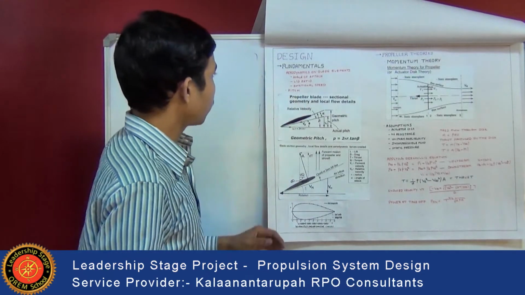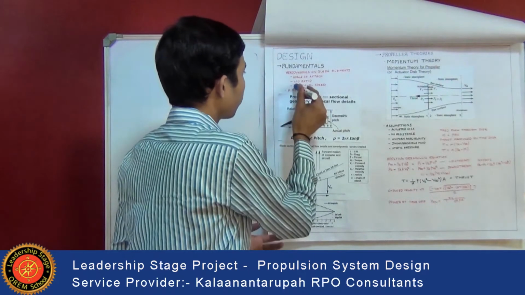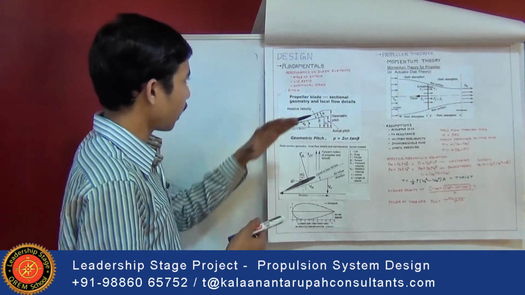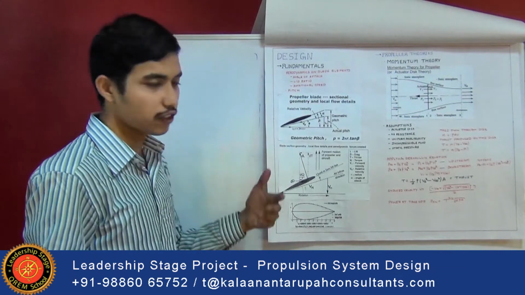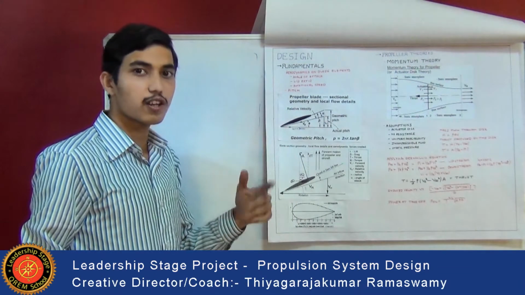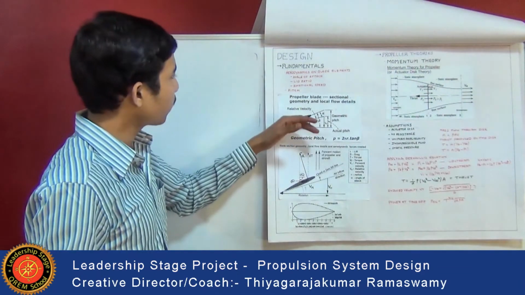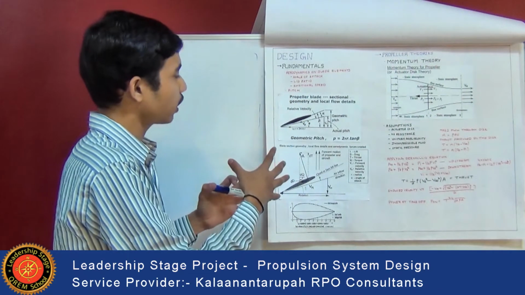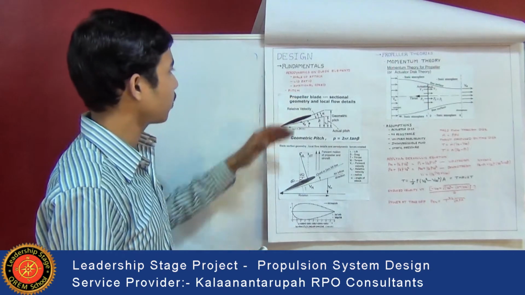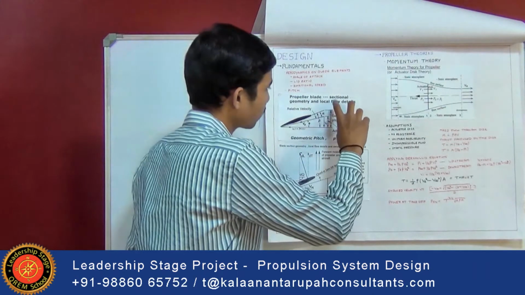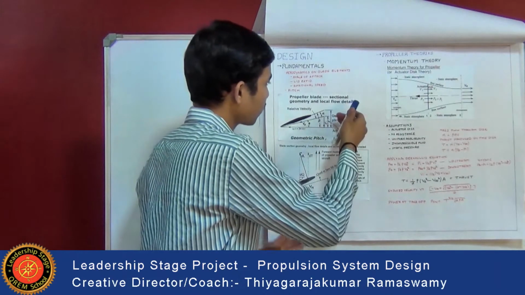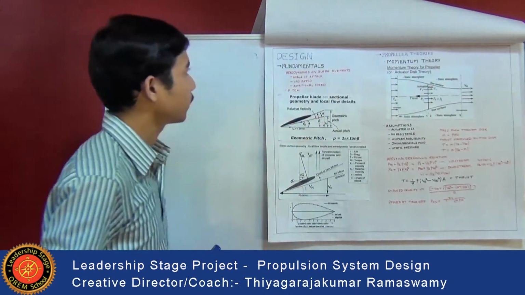This pitch is also very important, because pitch, as I already defined, is the forward movement of the propeller for one revolution of the blade. So different propellers have different pitch, but when it is considered a solid body, it is considered similar. That's why some differences arise, that is, geometric pitch and the actual pitch. Those differences arise because of this concept only.